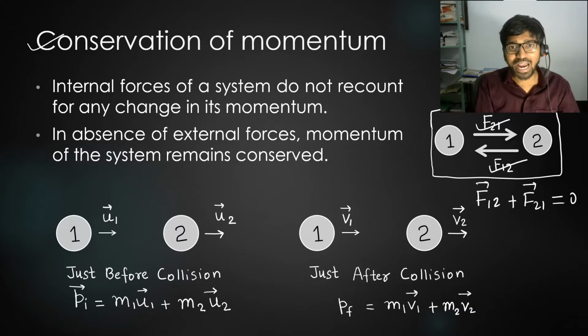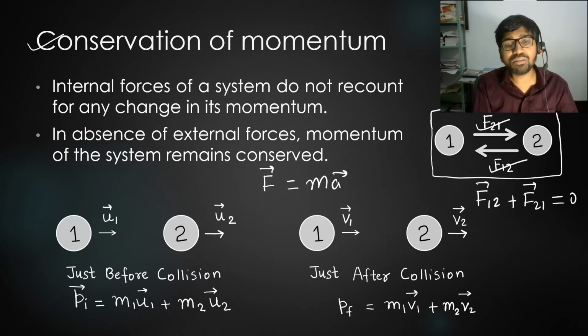That's the reason that when we write F equals ma for the system, it's irrelevant whether you account for internal forces or not, because their vector sum is going to be 0 anyway. Only the external forces account for change in momentum of the system. This is the reason that we count only external forces while writing F equals ma. And this concludes our first point. Let's move to the next point.